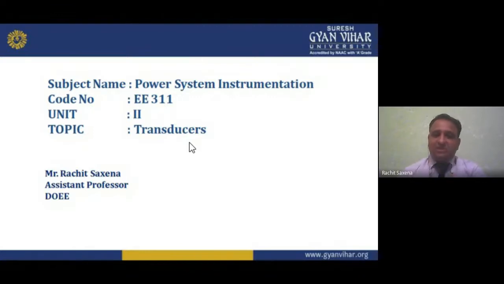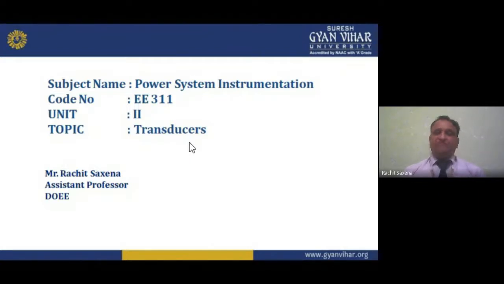In this stepping up and down, we need switchgear, and we need instruments to measure the current. Why? My dear students, if I'm talking about a high voltage level, 220 kilovolt or 400 kilovolt, the corresponding current level is also high, maybe in kiloamperes.